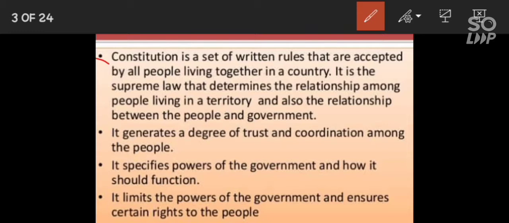So naturally, it will generate a degree of trust and coordination among the people. It specifies the powers of the government and how it should function. It limits the power of the government and ensures certain rights of the people.